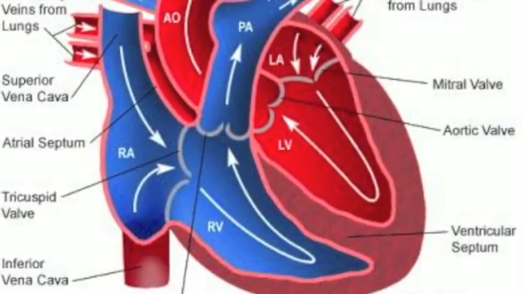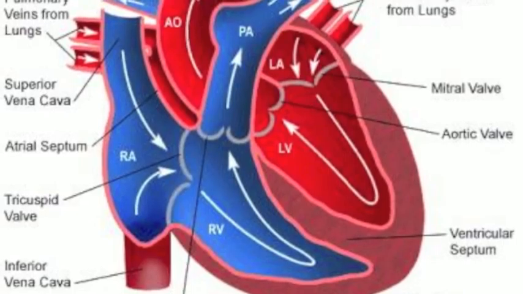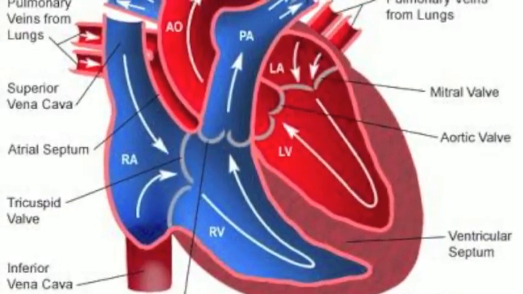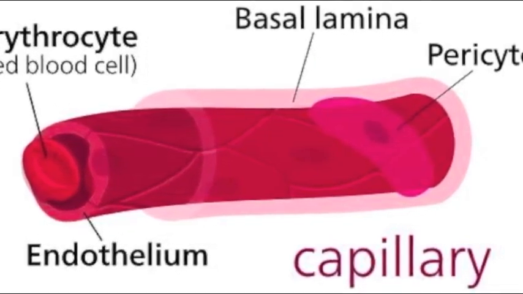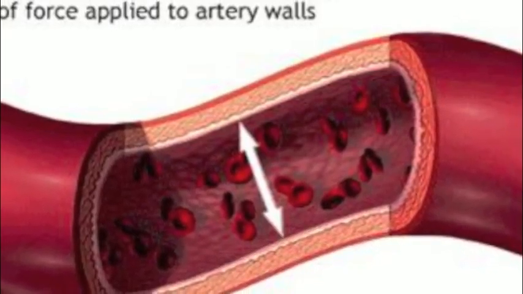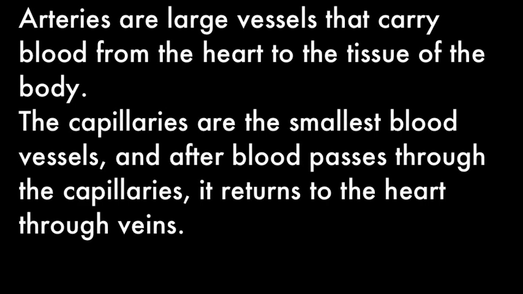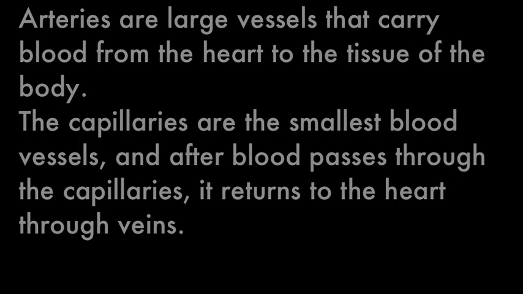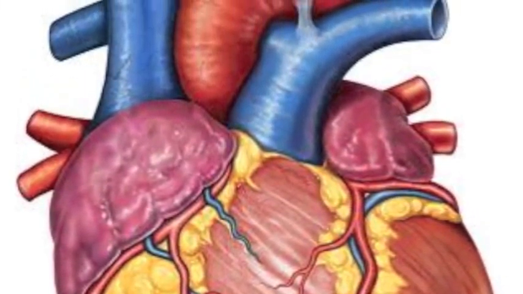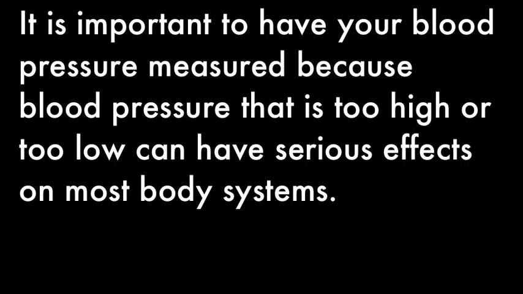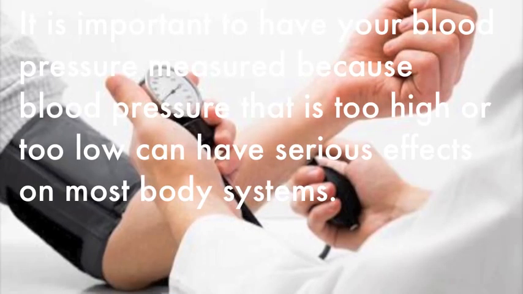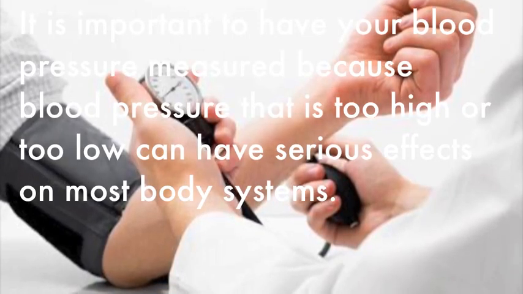As blood flows through the circulatory system, it moves through three types of blood vessels: arteries, capillaries, and veins. Arteries are large vessels that carry blood from the heart to the tissues of the body. The capillaries are the smallest blood vessels, and after blood passes through the capillaries, it returns to the heart through veins. It is important to have your blood pressure measured because blood pressure that is too high or too low can have serious effects on most body systems.